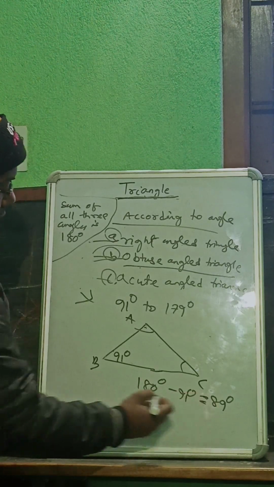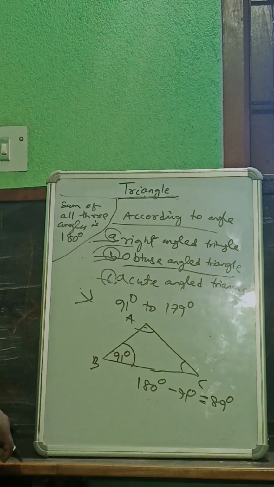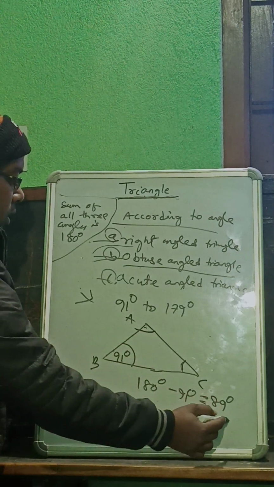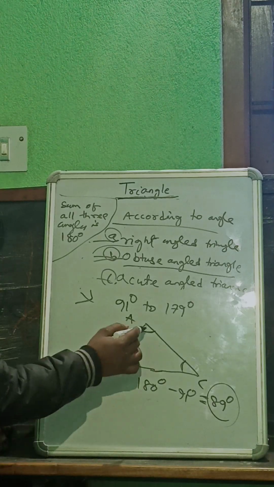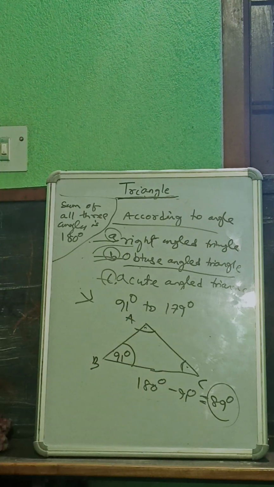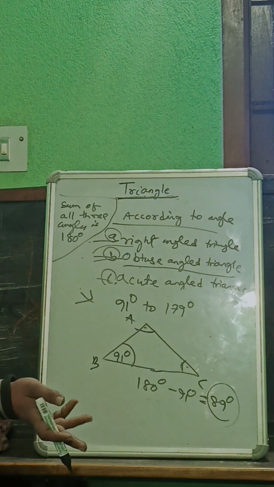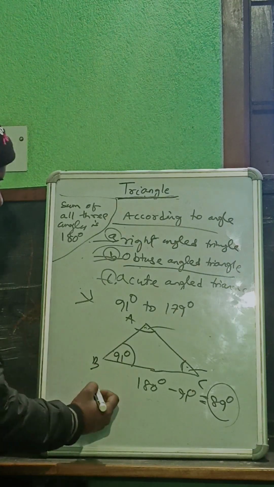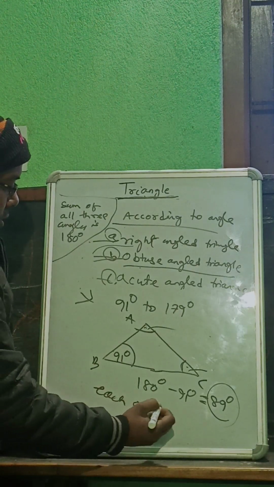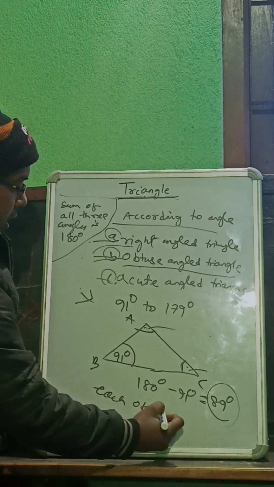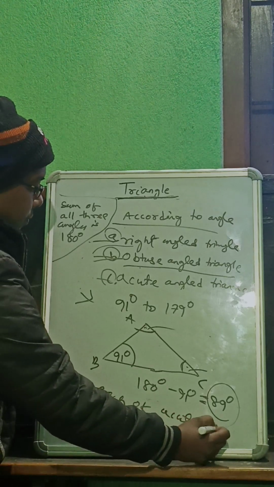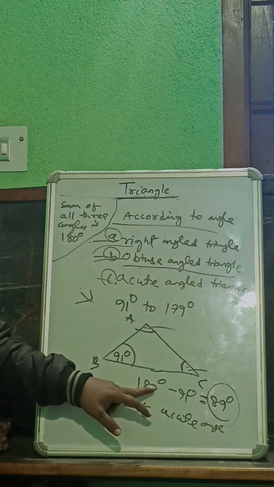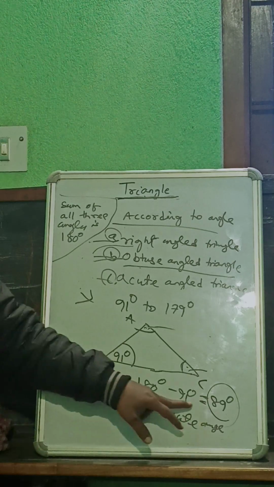You know that if one angle of a triangle is obtuse, then the sum of the other two angles is acute. If the sum of the other two angles is acute, then you can easily know that the other two angles are each acute. Obviously, how? 180 degree minus 91 degree is 89 degree.